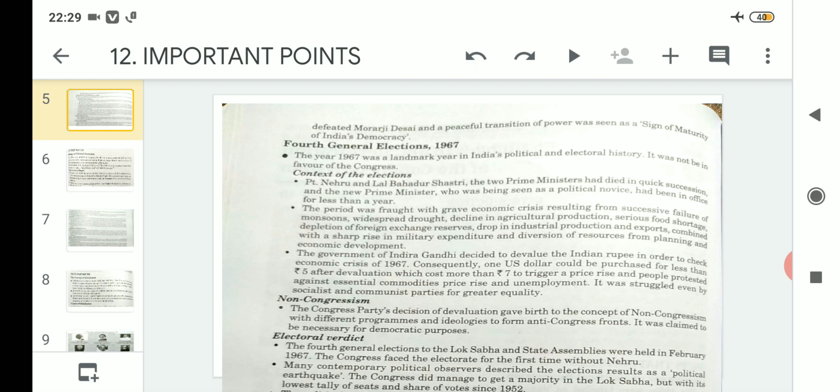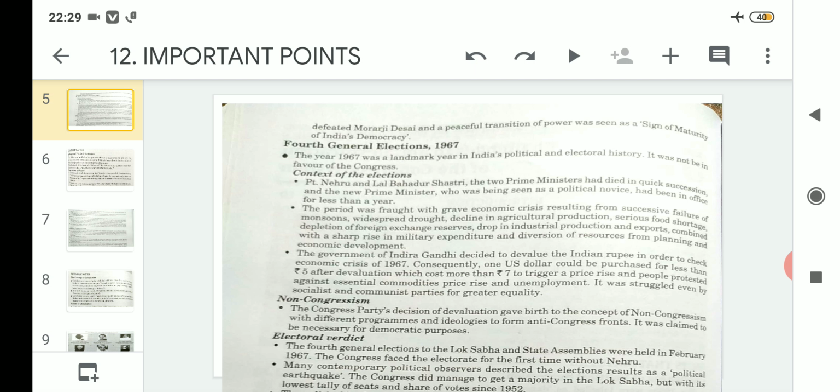So all these were going on in the country at that particular moment, and military expenditure was also in a sharp rise. So all these were leading to what? A low economic development for the country at that particular moment. So after this, the government of Indira Gandhi decided to devalue the Indian rupee in order to check the economic crisis of 1967. Consequently, $1 could be purchased for less than rupees 5 before devaluation, which cost more than 7 after, triggering a price rise, and the people protested against the price rise of essential commodities and unemployment. It was struggled against even by socialist and communist parties for greater equality.